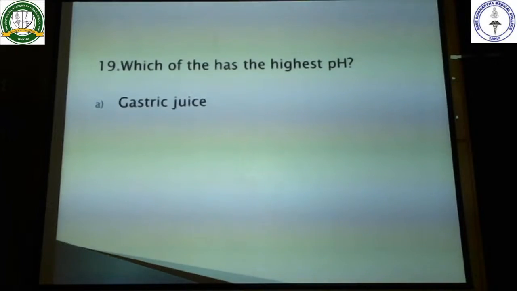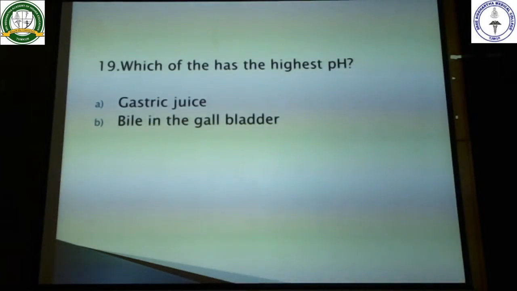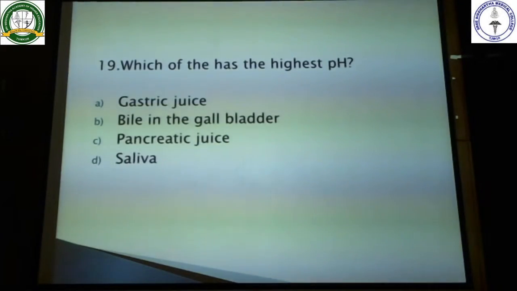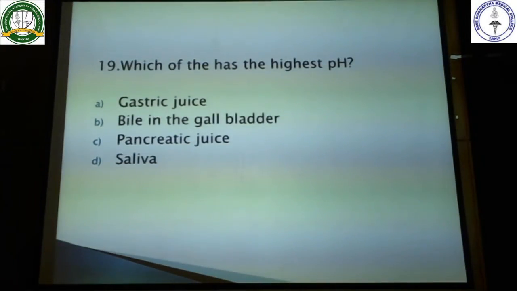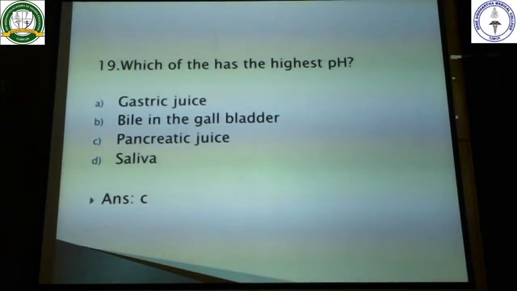Let's see the options. Gastric juice, bile in the gallbladder, pancreatic juice, and saliva. So here automatically the safe option is the pancreatic juice, which has got the highest alkalinity. So the option here is C.